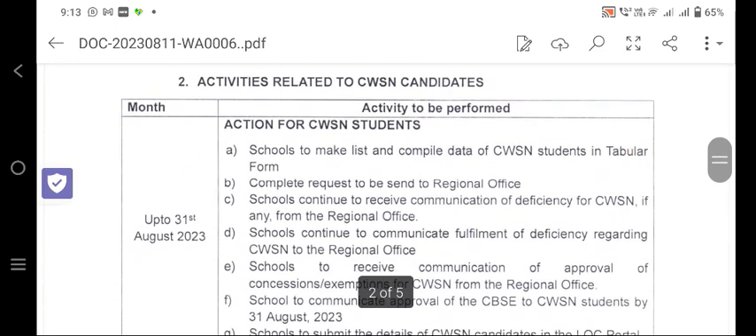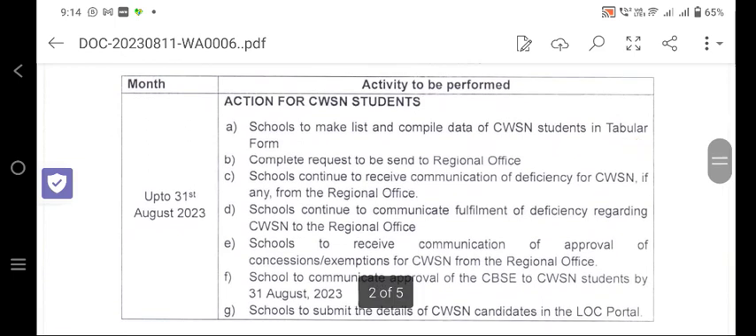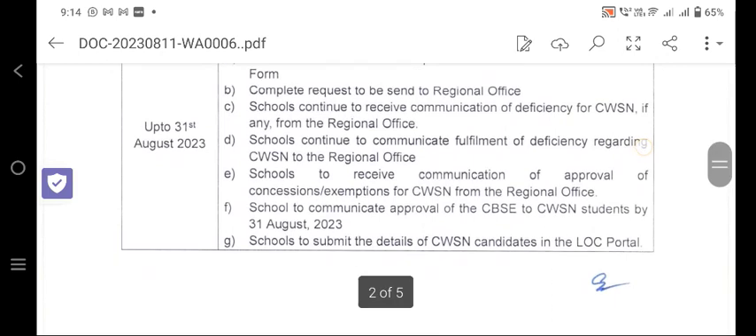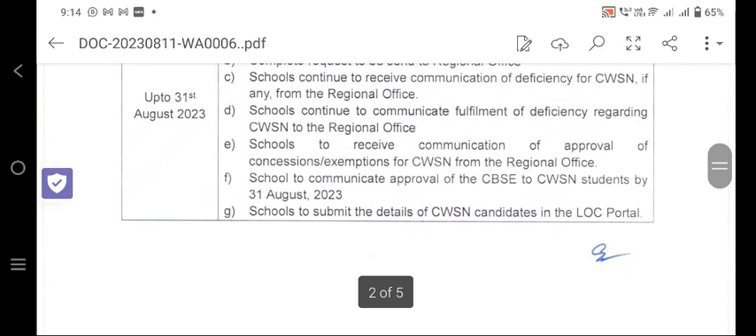So what are the activities for CWSN candidates? Another very important point, because confusions are there about the CWSN candidates. So whatever the activities up to 31st August, what are the actions for CWSN candidates? The schools to make a list and compile data of CWSN students in tabular form. Complete request to be sent to the regional office. So the regional office should know what CWSN students are there. School continues to receive communication of deficiency of CWSN, if any, from the regional office. School continues to communicate fulfillment of deficiency regarding CWSN to the regional office.